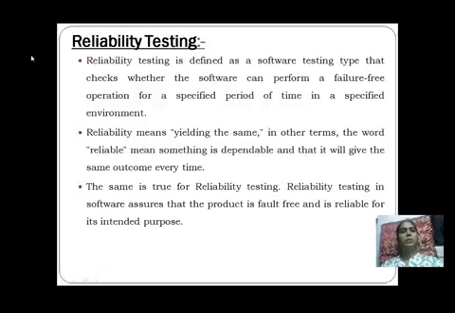Whatever result we are expecting, it should be the same for the different types of inputs that are going to be entered there. So that is the reliability. So what we have discussed is reliability testing.